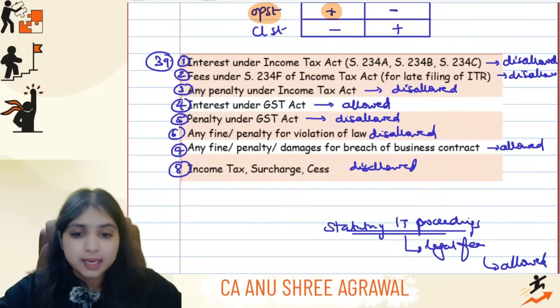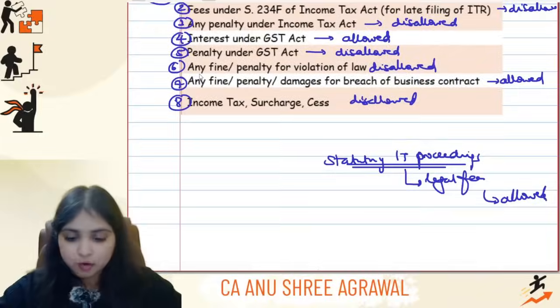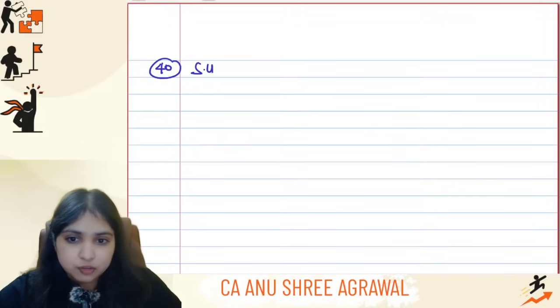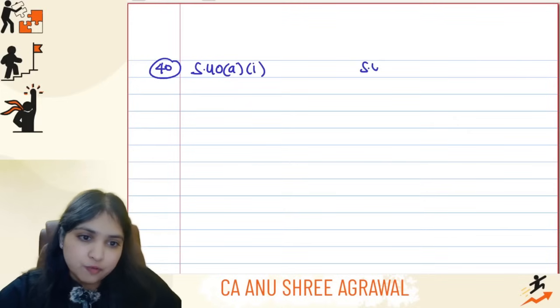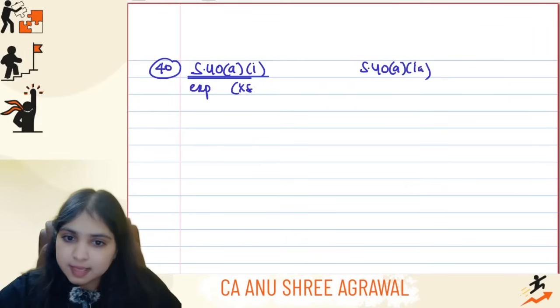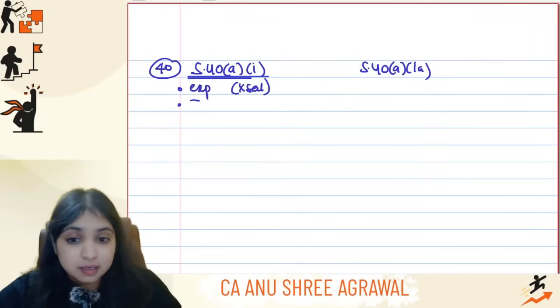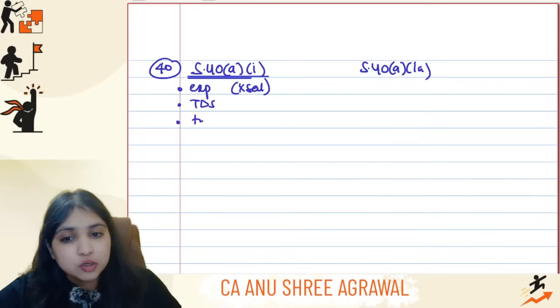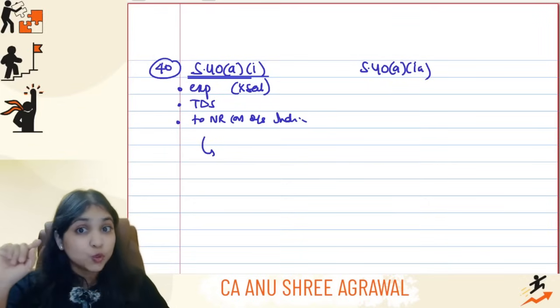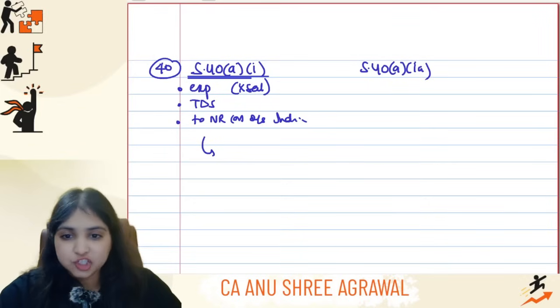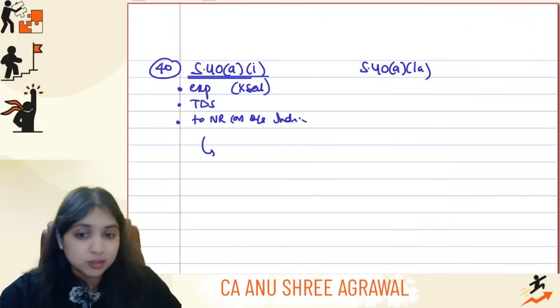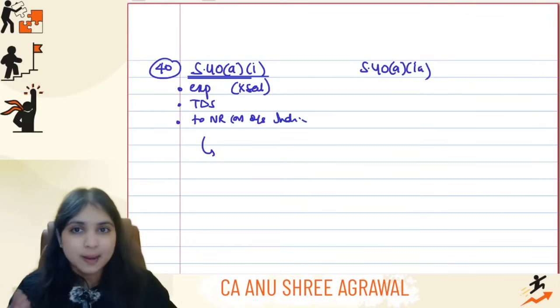Then after this I have to discuss with you 40A1 and 40A1A. So point number 40 is section 40A1 and section 40A1A. Now in section 40A1, I am incurring an expense other than salary, and on this expense TDS is applicable. I am making the payment to a non-resident or I am making the payment outside India. So I have three conditions. If all these three conditions are fulfilled, two responsibilities. Remember, 3, 2, 1. Come on, guys. Condition number 1, I have incurred an expense which is not salary, TDS is applicable on the expense, and the other party is a non-resident or I'm making the payment outside India.